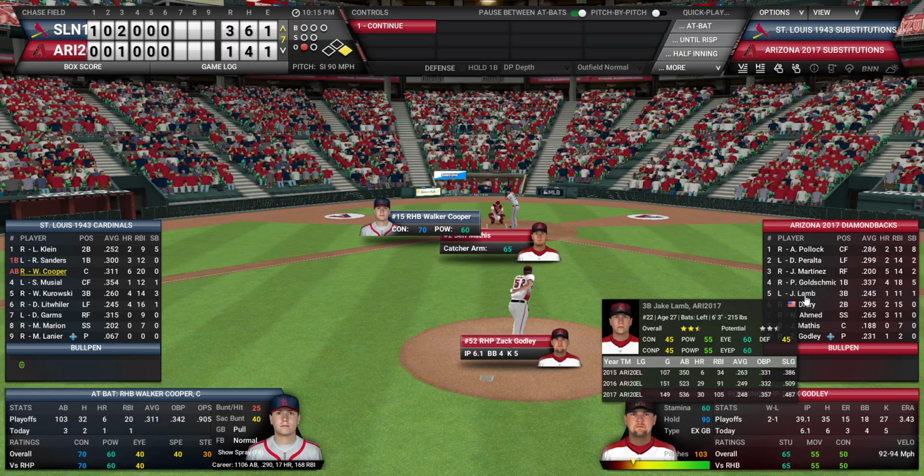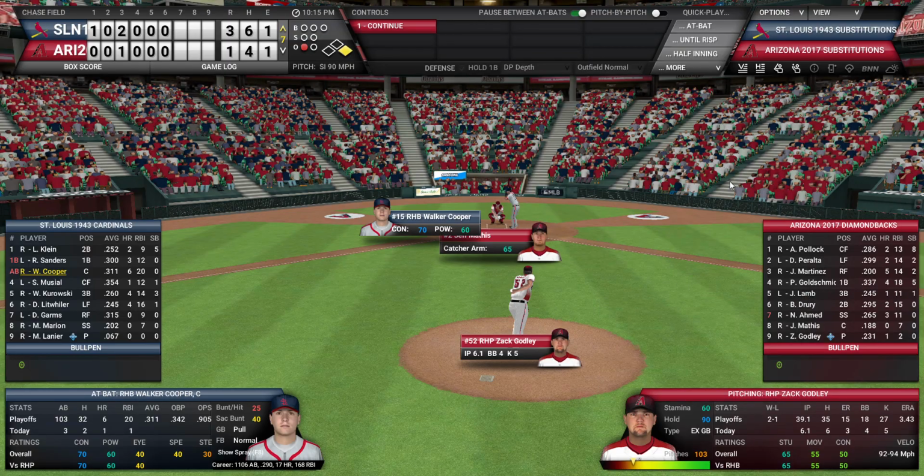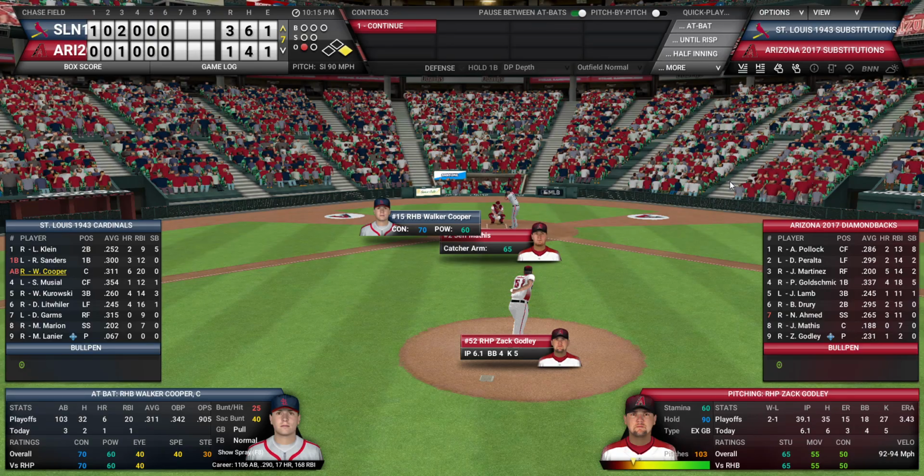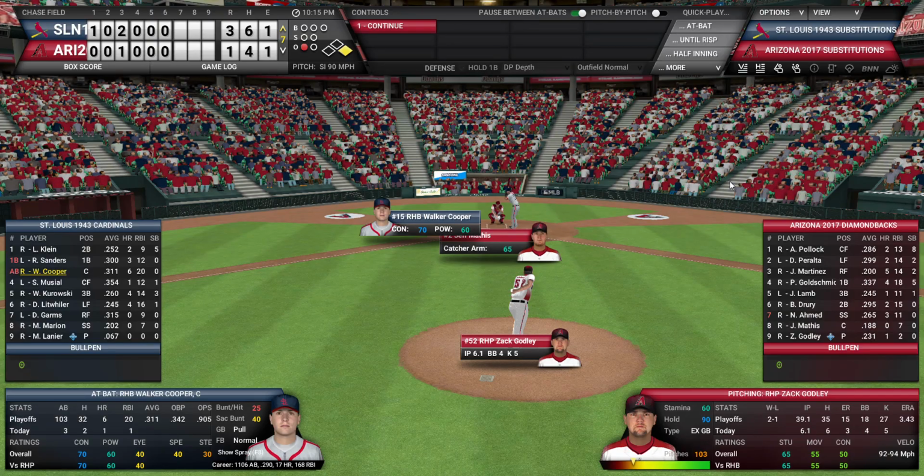So that play, I'm not going to say it's on Jake Lamb, because you play him where you can play him when it comes to a guy who has potential to hit 30 home runs. But there are plays that are going to go against you because of that decision to choose offense over defense. And according to the game and that animation, that was definitely one of them.